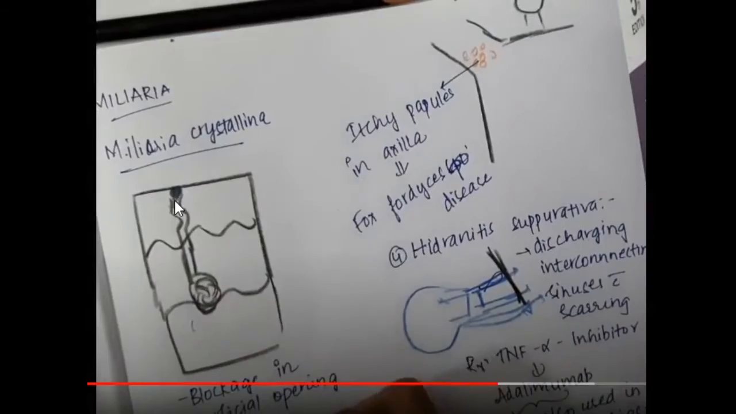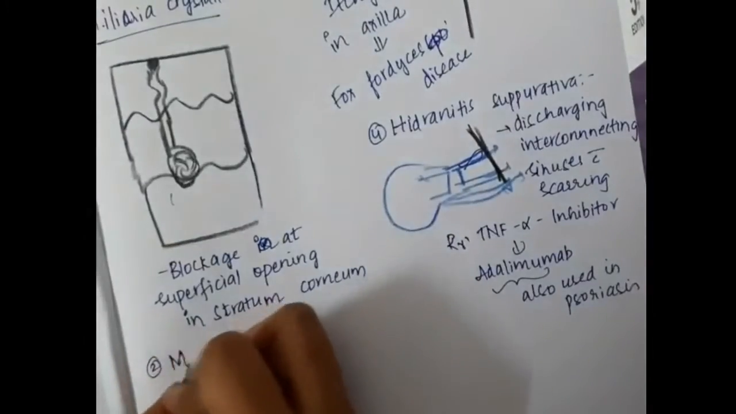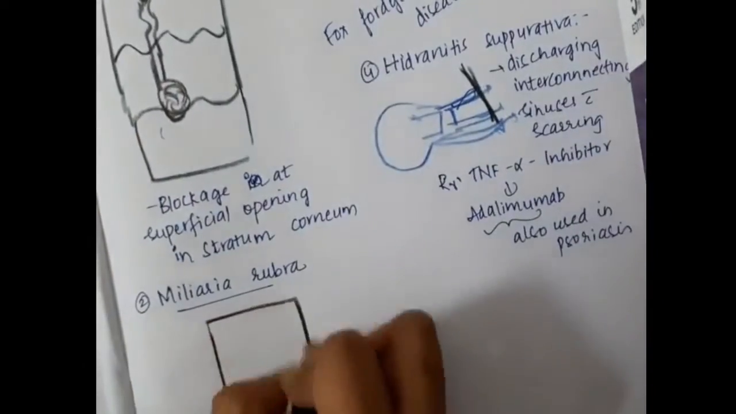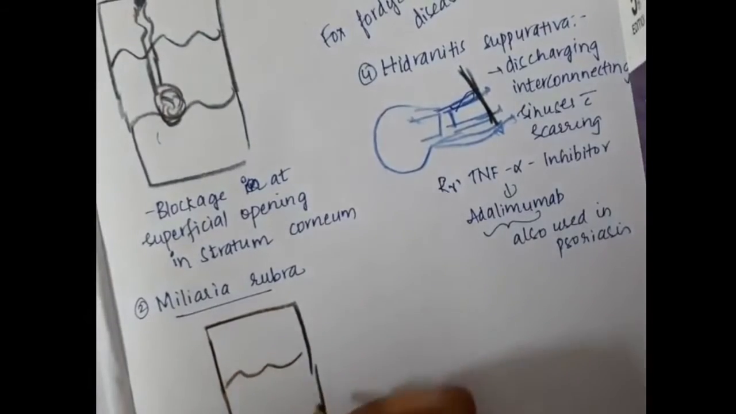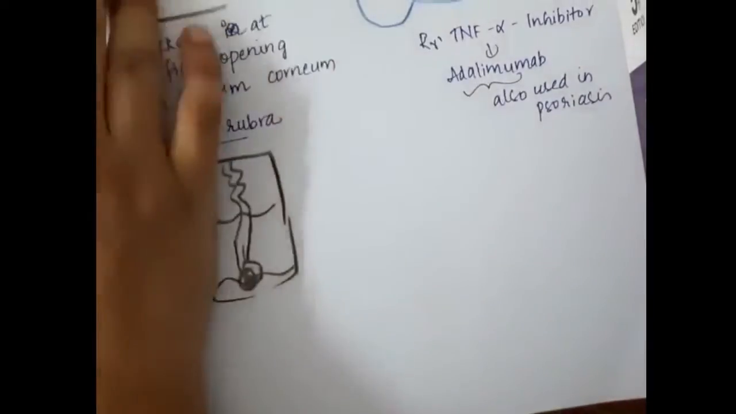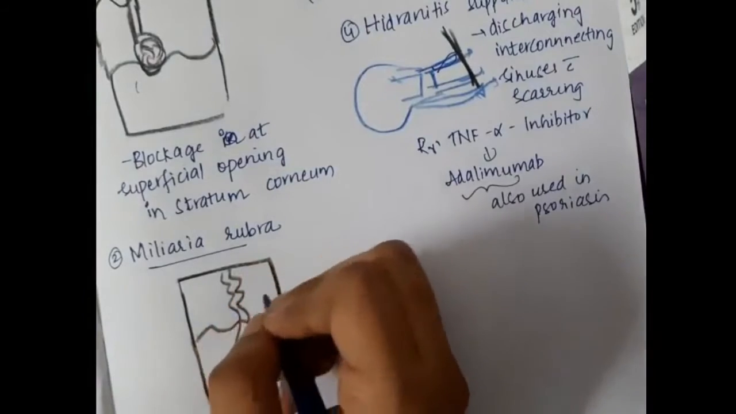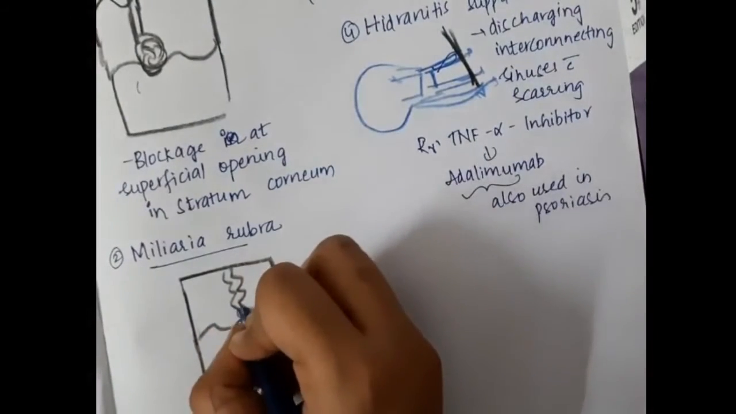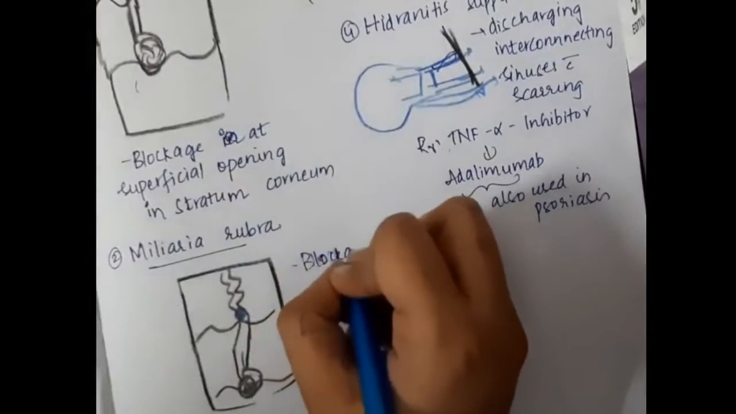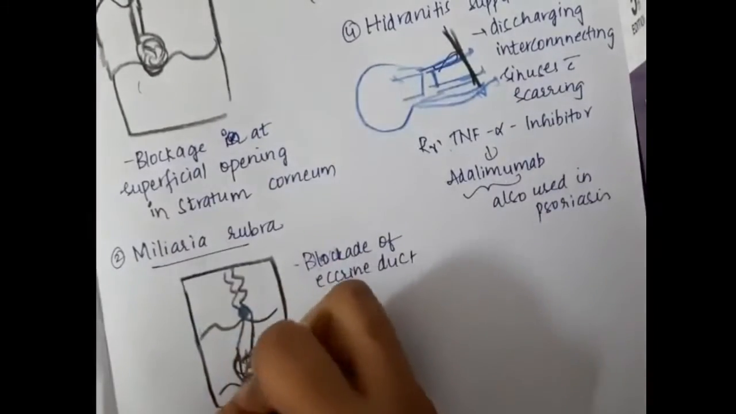Then we have the second one, which is miliaria rubra. In miliaria rubra, you will see that there is blockade of the eccrine sweat gland in the Malpighian layer. So this is the sweat gland. Here blockade of the eccrine sweat gland is seen in the Malpighian layer. That is miliaria rubra.